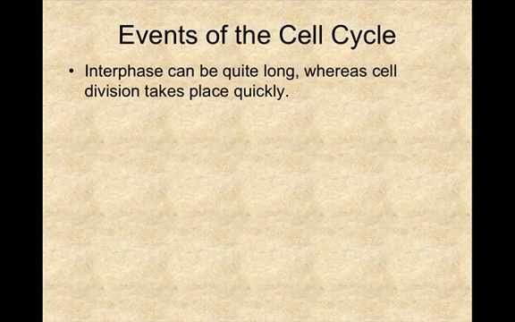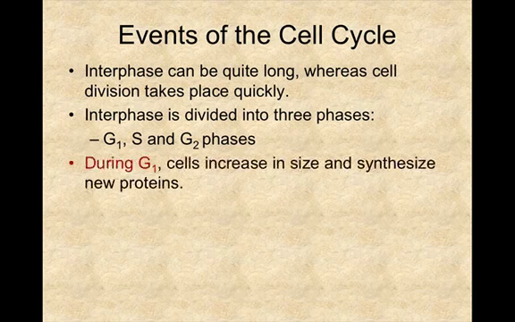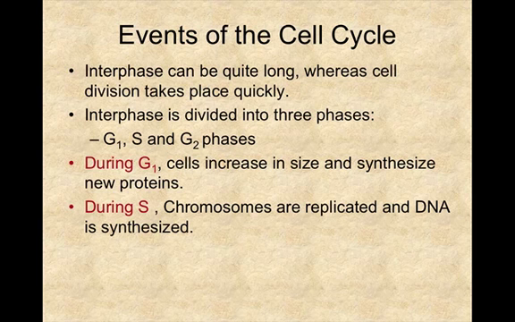Interphase can be quite long, whereas cell division takes place extremely quickly. Interphase is divided into 3 phases: the G1, S, and G2 phases. Once again, during G1, cells increase in size and synthesize new proteins. During the S phase, chromosomes are replicated and DNA is synthesized.